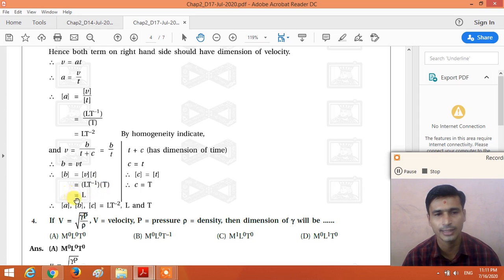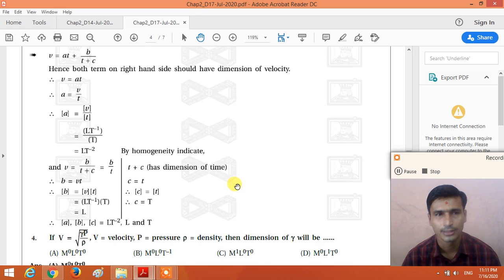So we get the dimensional formula of B is L. So here we get all three dimensional formulas: the dimensional formula of A is L T minus 2, of B is L, and of C is T, right?